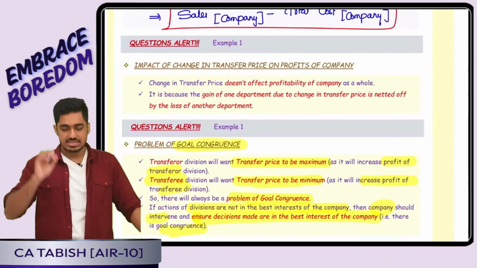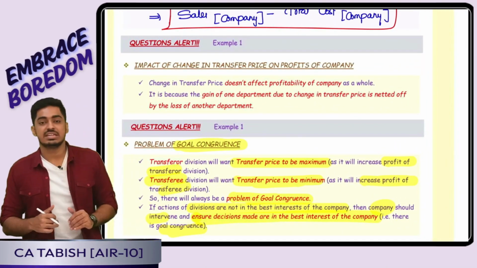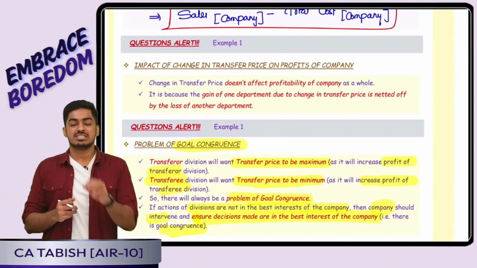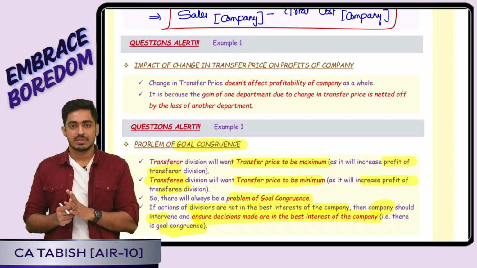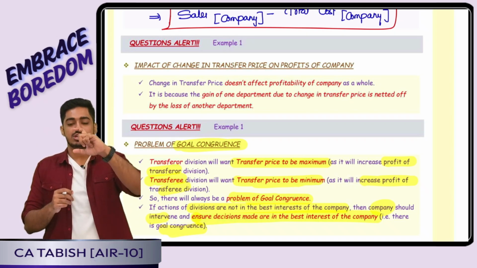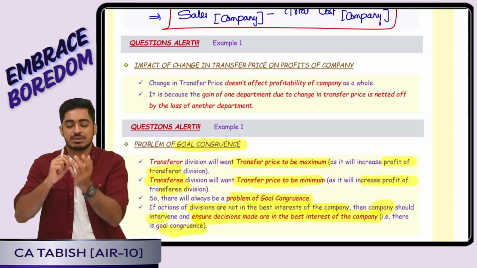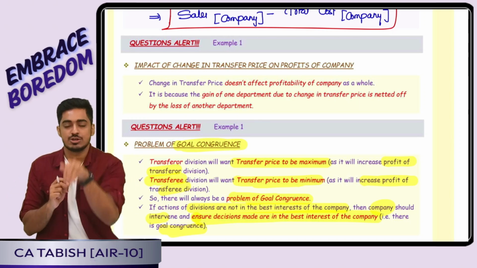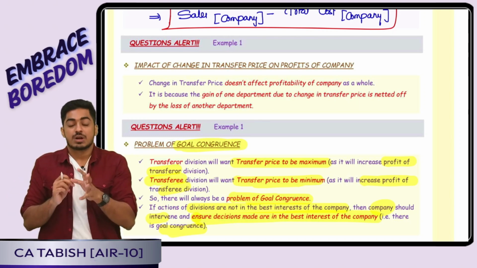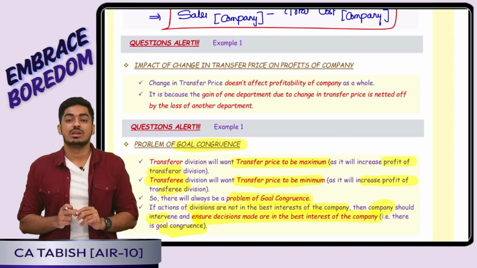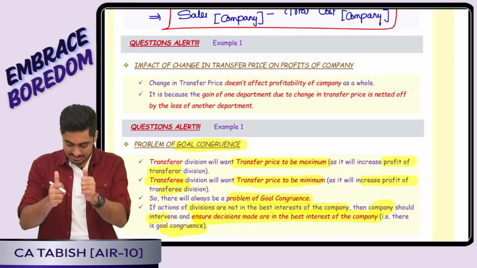Okay boss. Yes, the next point was the impact of a change in the transfer price. Transfer price is just a notional amount. For one division it is going to be revenue, for the other division it is going to be cost. The net impact is going to be 0. That means whether I increase my transfer price, reduce my transfer price, or keep it 0, the company's profit as a whole will not be impacted. Is this clear? Yes sir.